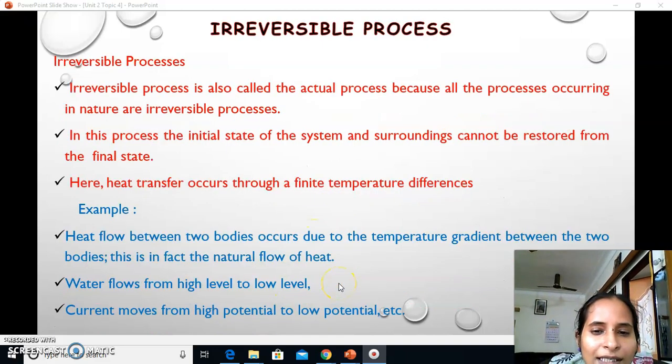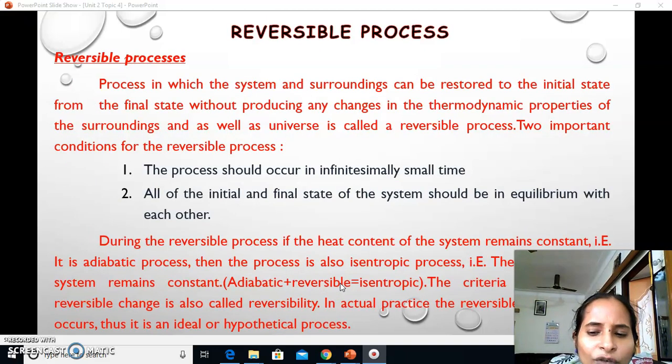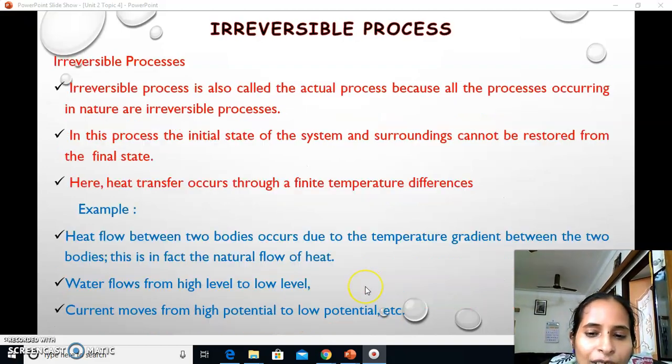During a reversible process, if the heat content of the system remains constant, then it is an adiabatic process, and the process is also called an isentropic process. The entropy of the system remains constant if it satisfies the conditions of adiabatic and reversibility. The criterion of undergoing reversible changes is called reversibility. In practice, a reversible process never occurs, so it is an ideal or hypothetical process, which was already explained in the first unit itself.